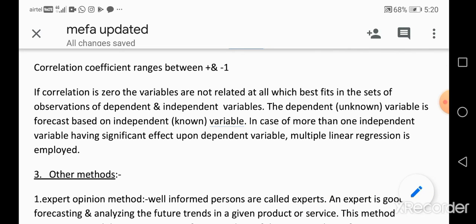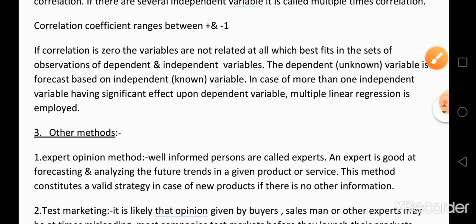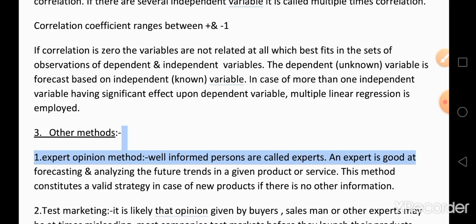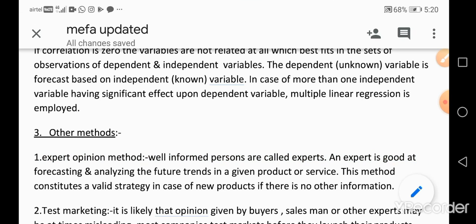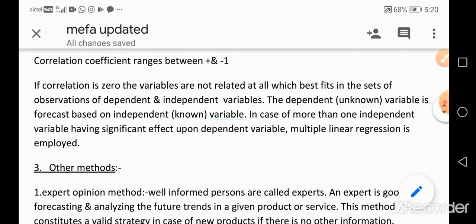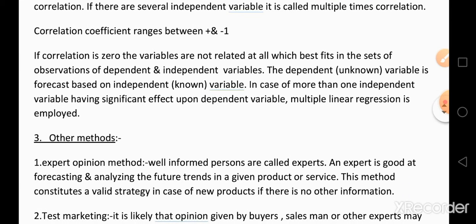If the correlation is 0, the variables are not related at all, which best fits the set of observations of dependent and independent variables.